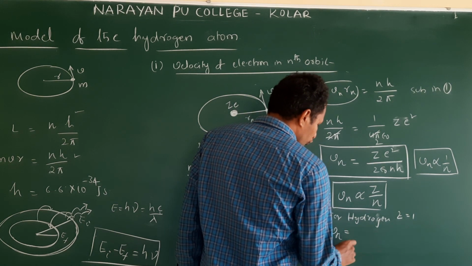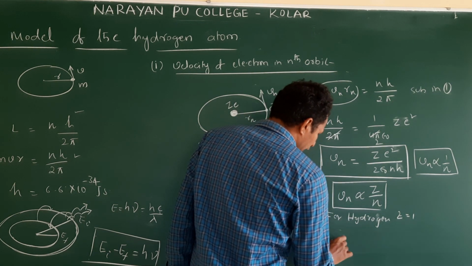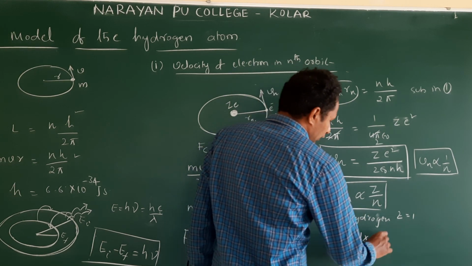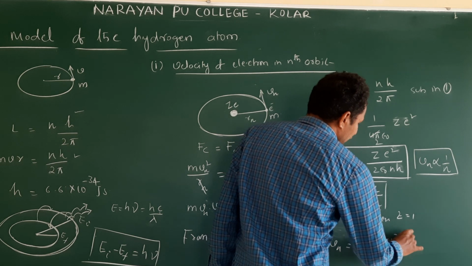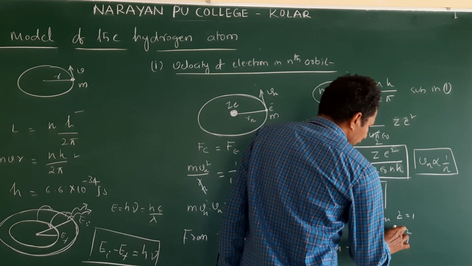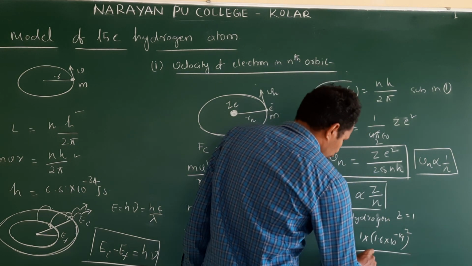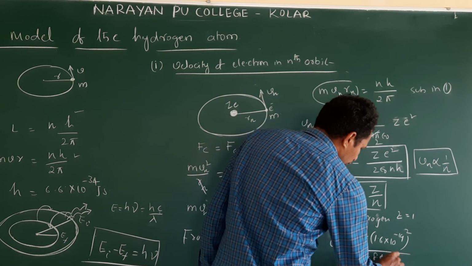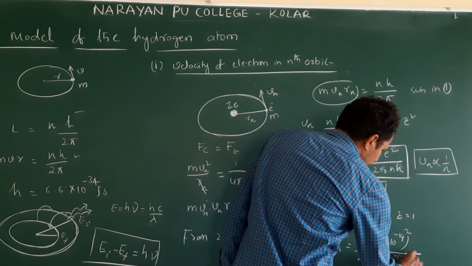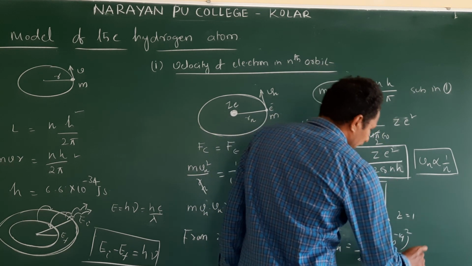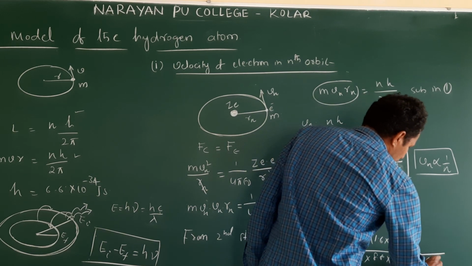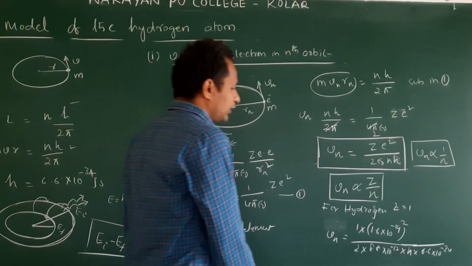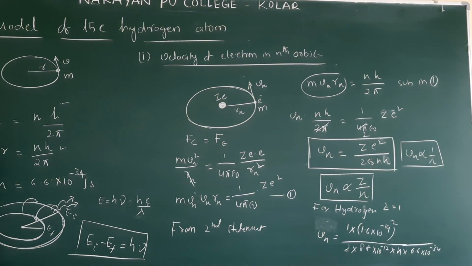Now, Vn is equal to Z value 1, e, charge of electron 1.6 into 10 power minus 19 whole square, by 2 epsilon naught value 8.8 into 10 power minus 12, into n keep it as it is, h value 6.6 into 10 power minus 34. You simplify, you will get the answer. Clear?